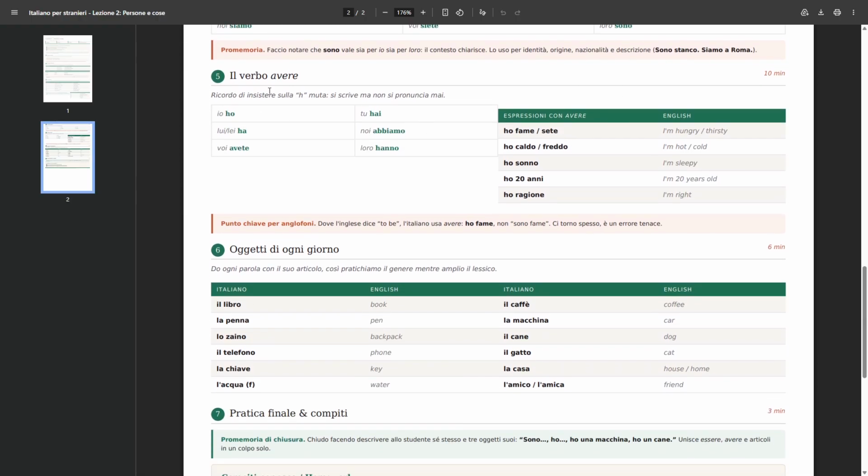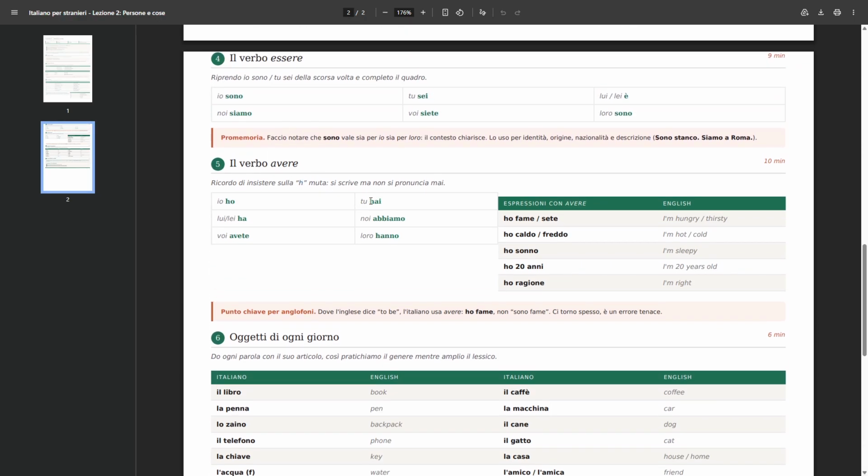Okay. Then we have the verb to have in Italian, il verbo avere. One thing that is important, since in various persons that the verb is conjugated in the present simple, it does have this H that is only graphic because you don't need to pronounce it, it's just muted, muta.